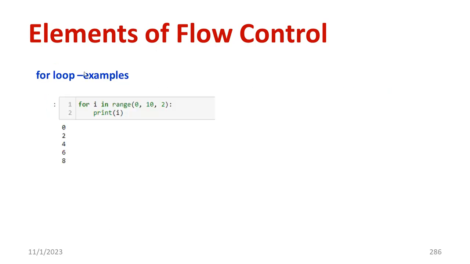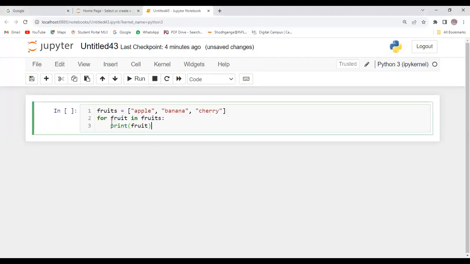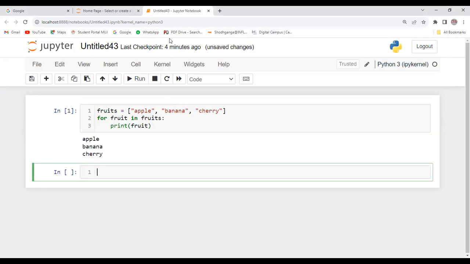Now I'm going to show you such examples in the interpreter. First of all, let me prepare the list and I'll be using the for loop. Here you can see the result. The result will be printed in sequence order. So let me run the program. Yes, you can see the results are printed in sequence order.